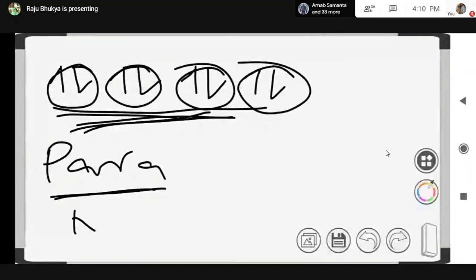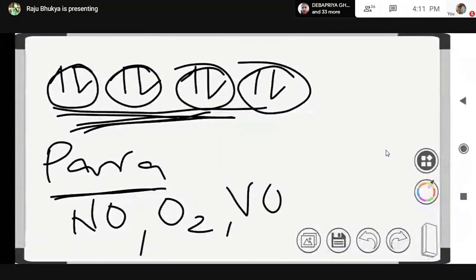Examples: NO, nitric oxide, dioxygen, vanadium oxide, etc. These substances are paramagnetic. They are attracted by the magnetic field.